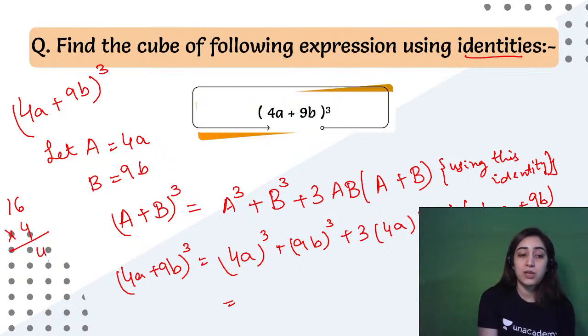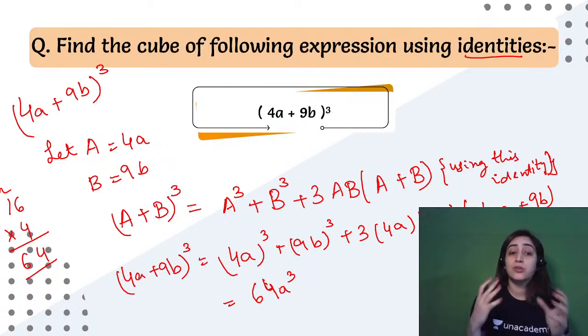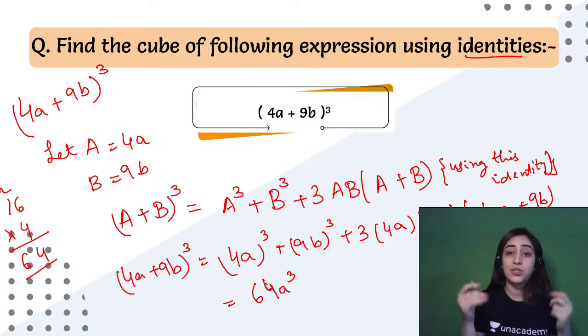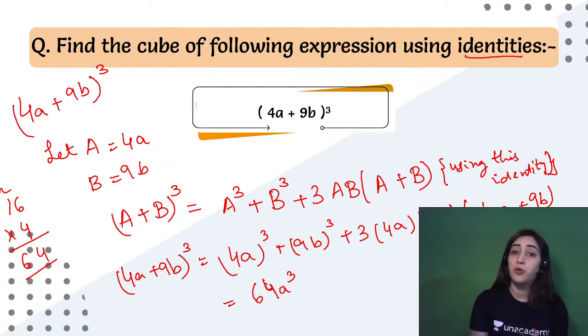You got 6 4s are 24, 2 carry, 6 1s are 4. And 2, 64. So we got 64a cube. So this is how you can quickly calculate if you don't remember the things. So the thing is, mathematics is super easy. Just understand the concept. How are we able to find out? Don't need to mug up all the values.